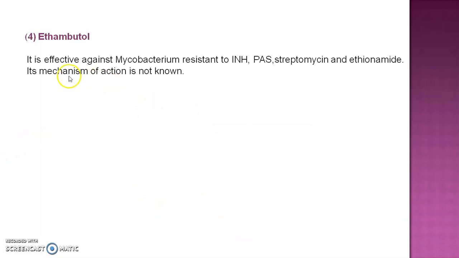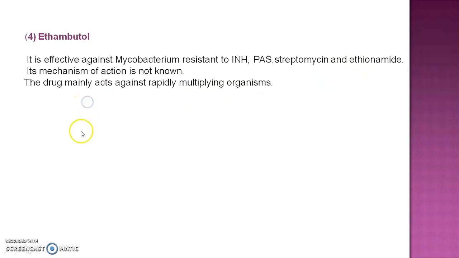Then the next drug is ethambutol. It is effective against mycobacteria resistant to INH. When the body produces resistance to INH, at that time ethambutol is used. Past streptomycin and ethionamide, its mechanism of action is not exactly known. That means when PAS, streptomycin, ethionamide, and INH have resistance, ethambutol can be used.